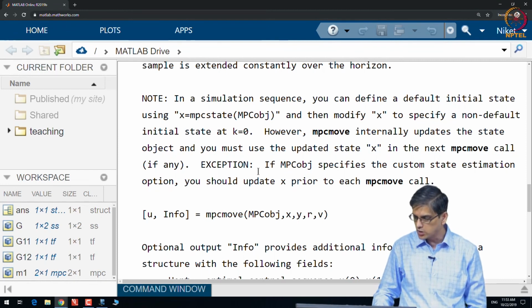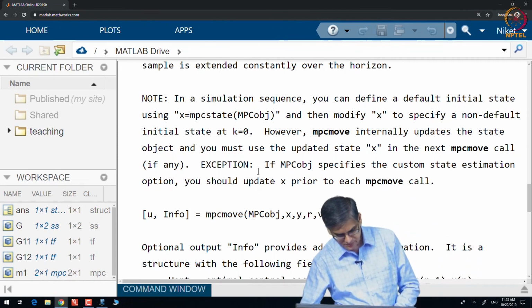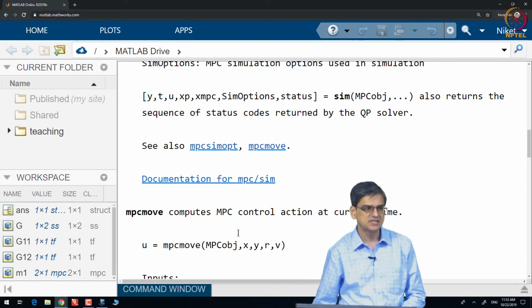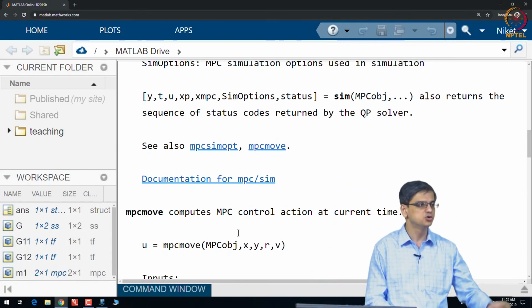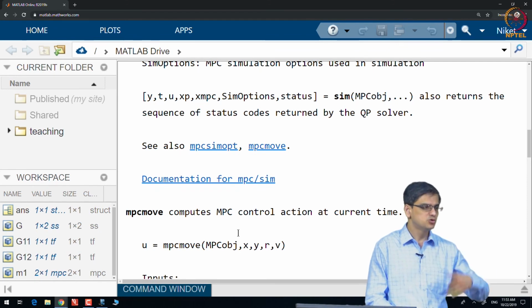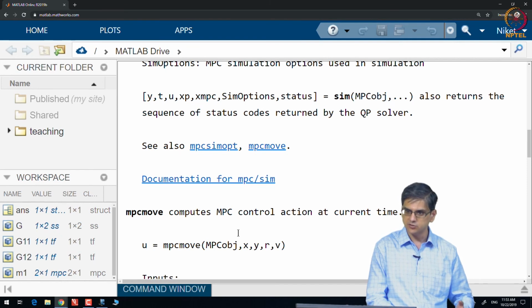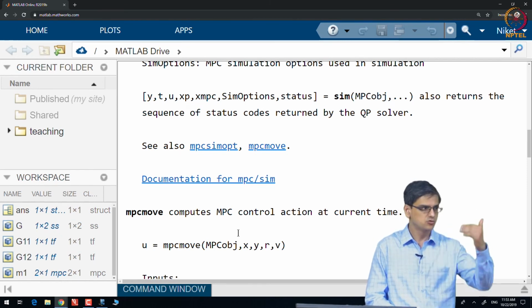What will MPC move do? MPC move only gives you UK. So, you run the plant independently yourself, then you use MPC move to calculate U, then run the plant, move, plant, move.